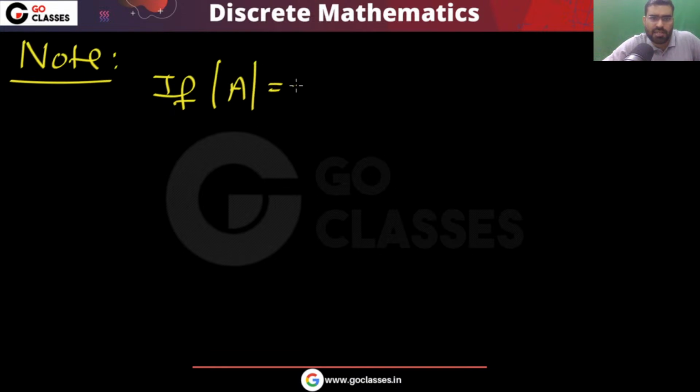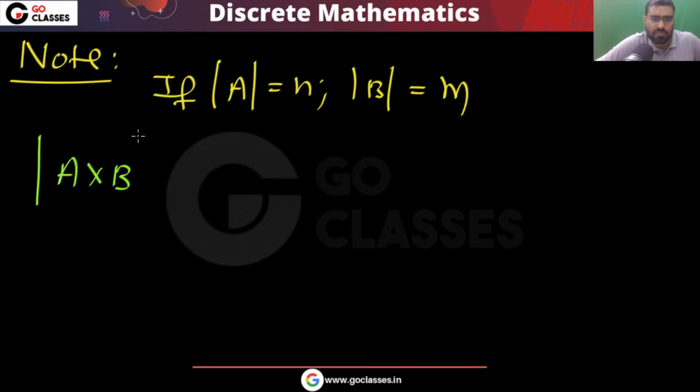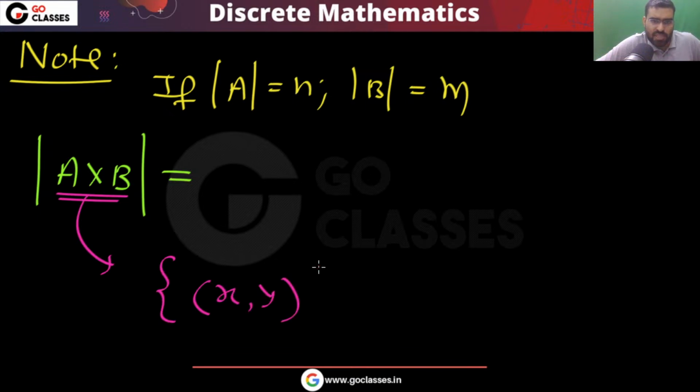And a simple thing, finally. If you have two sets A and B, if the cardinality of A is n and the cardinality of B is m, then tell me how many ordered pairs you can create. That means, what is the cardinality of A cross B? Remember, A cross B has ordered pairs where the first element will come from A and the second element will come from B.